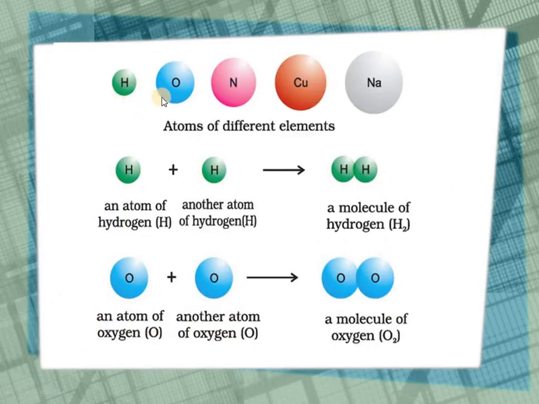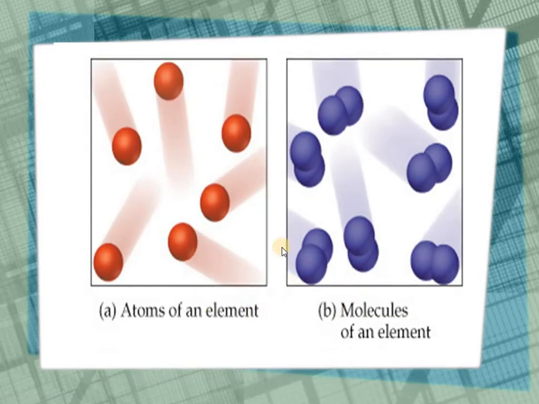Moving to the next, this is the atom of hydrogen, oxygen, nitrogen, copper, sodium. When these atoms combine with each other, they will form molecules. This is your molecule of hydrogen. When oxygen atoms combine, they will form a molecule of oxygen. So this is the demonstration of atoms of an element. These are the atoms of an element which cannot be broken down, but the molecules are made up of combining elements, so they can break down into atoms.